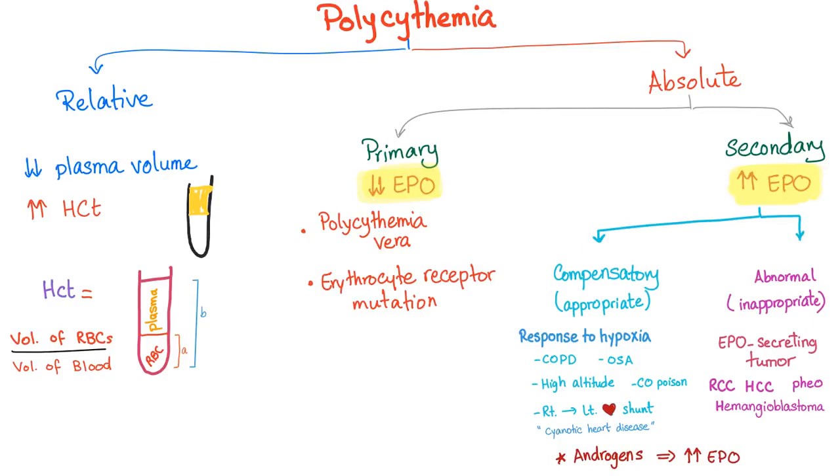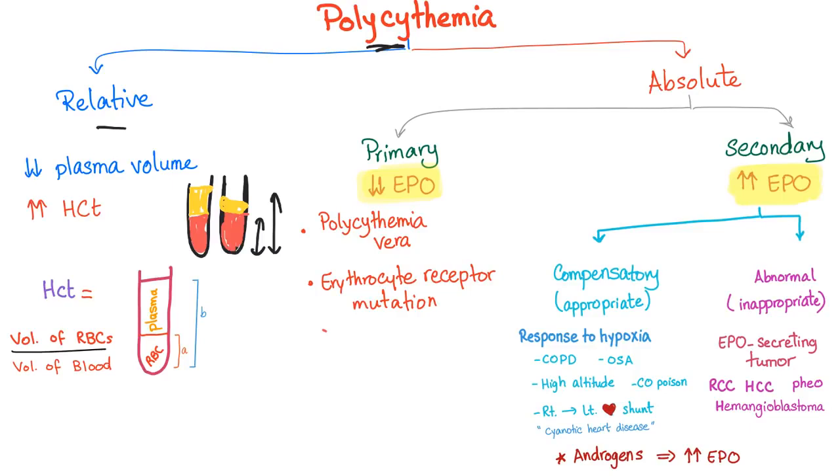Let's do it again. So here's the first scenario, and here's the second scenario. Let's get the same volume of red blood cells, but now we have less plasma due to plasma loss. Now this looks like lots of red blood cells relative to the whole volume. So there is not actually true polycythemia, it's relative polycythemia.